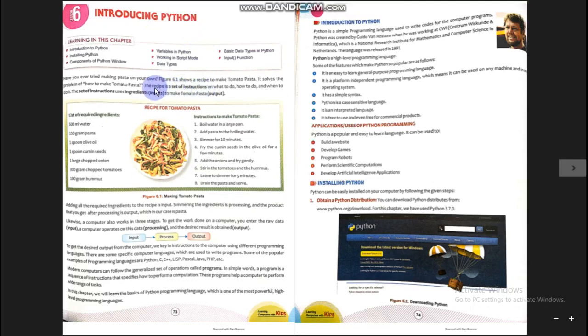For example, a recipe. When you want to make a particular dish which you don't know how to make, you find a recipe for it first. What is a recipe? A recipe is a step-by-step instruction for making that particular dish. In the same way, a program is also a step-by-step written set of instructions. These instructions tell the computer what to do and how to do it. So we are going to create programs in Python.